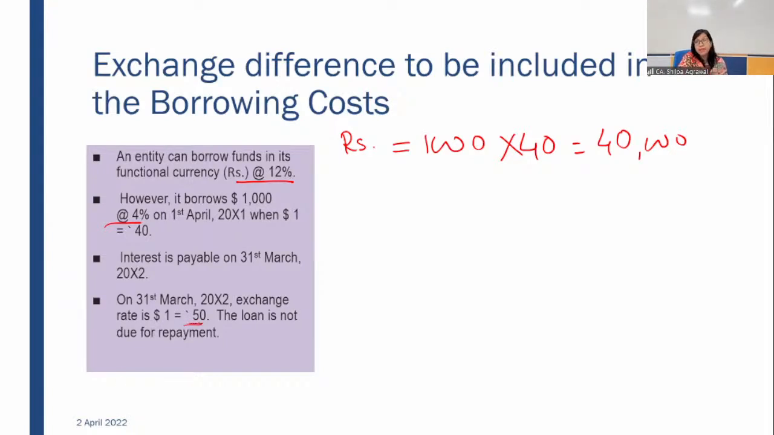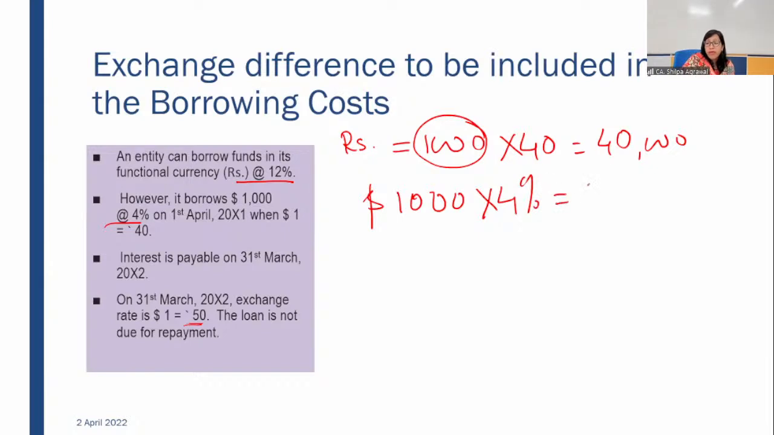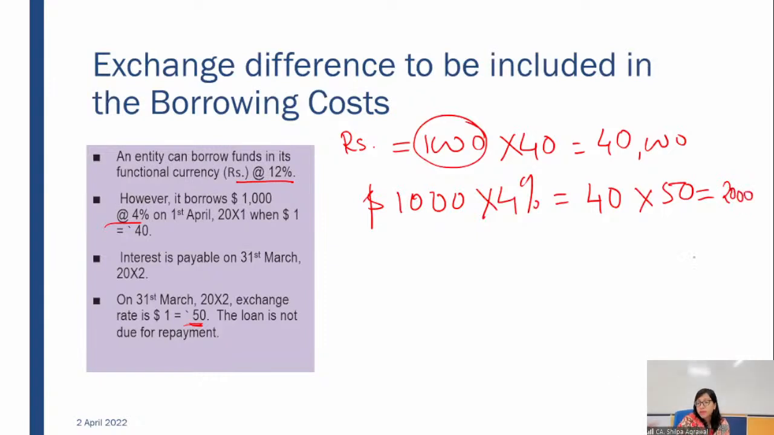Since it is an interest expense, we have to use the closing date. The loan is not due for repayment, so this 1,000 is outstanding at the end of the year. Interest cost for $1,000 at the rate of 4% will be $40, and this $40, when converted at this exchange rate of rupees 50, will amount to rupees 2,000. Fine. So this 2,000 rupees is your borrowing cost.